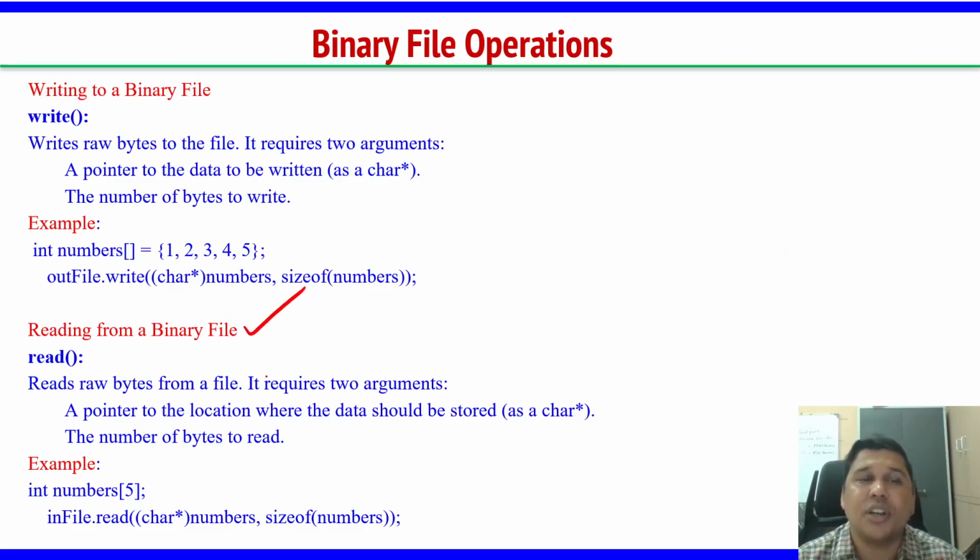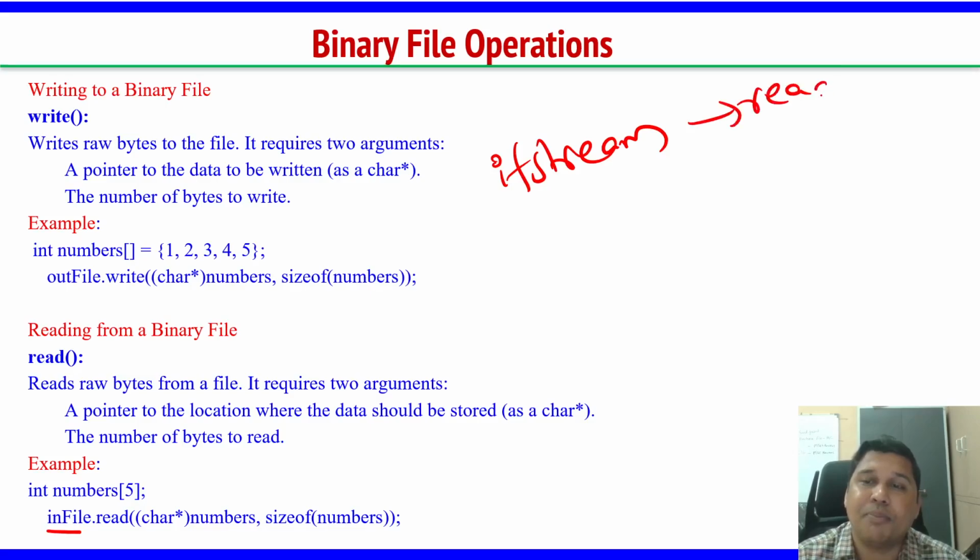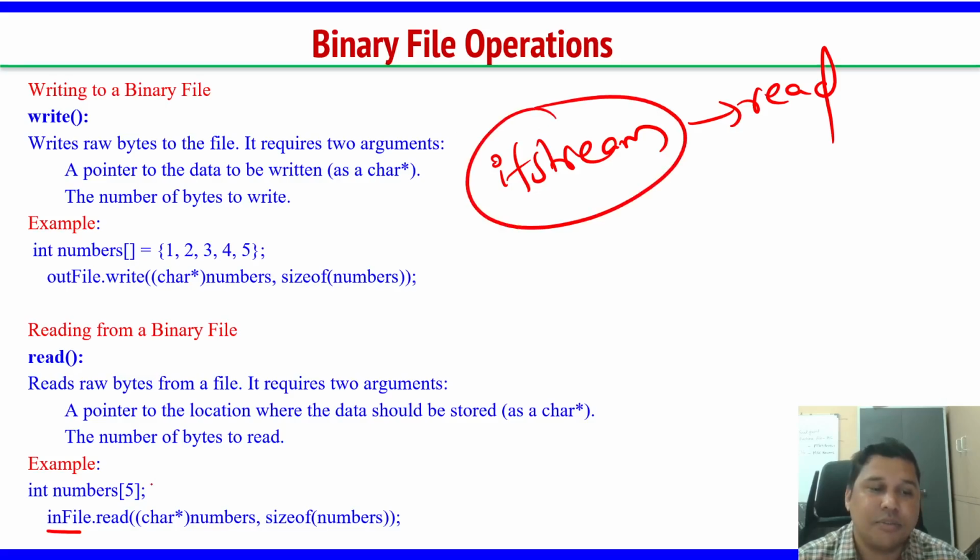See the read function, it reads the raw bytes from the file. Again, it requires two arguments, the same: pointer and number of bytes to read. Syntax is the same as your binary write function. So in file, why in file? Because to read I have to use ifstream, right? So in file object, which belongs to the ifstream class, then read char star numbers and size of numbers. So this will read the contents of the file.